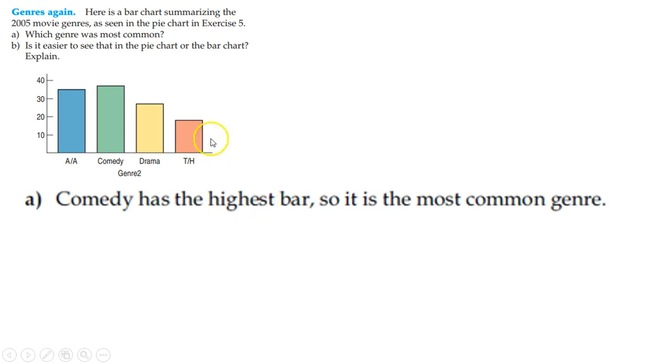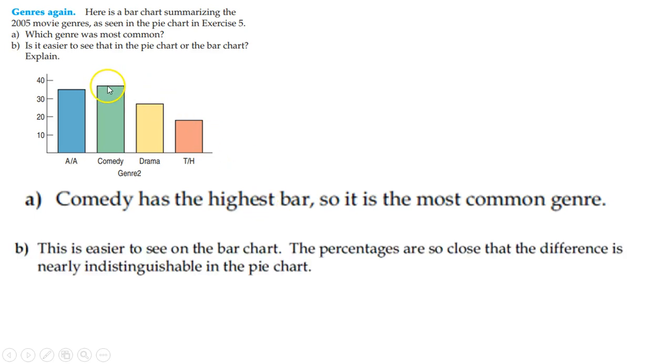So I'm looking at this. Comedy is the highest bar. So it's the most common, right? This is easier to see. Now, could we still use a pie chart? You can still use a pie chart, but you want to use the display that is the easiest for people to understand what's going on, right? The percentages are so close that the difference is nearly indistinguishable in a pie chart, but I can kind of see it a little clearer here.